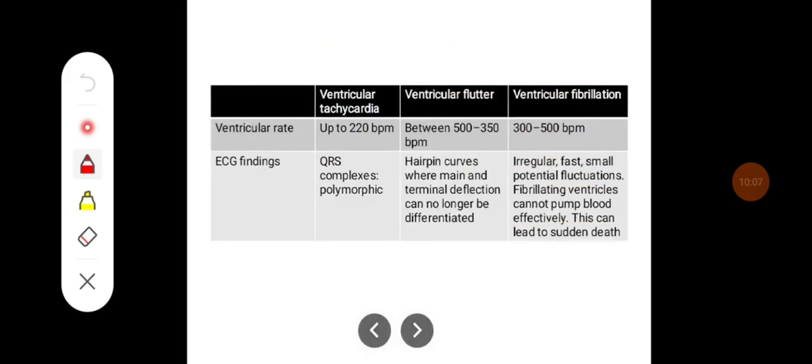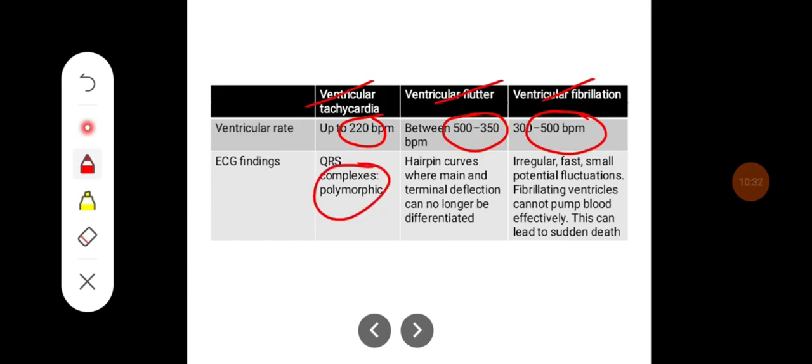Coming to the differences between ventricular tachycardia, flutter, and fibrillation, the rate in tachycardia is around 220. In flutter, it is between 350 and 500, and in fibrillation, it goes up to 500 beats per minute. In ventricular tachycardia, the QRS complexes are polymorphic.